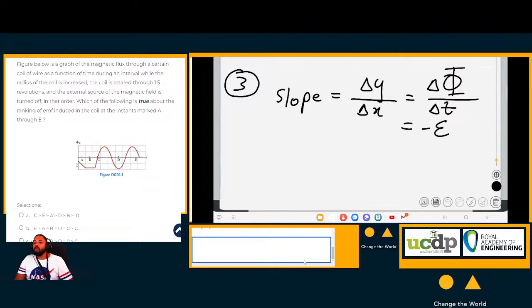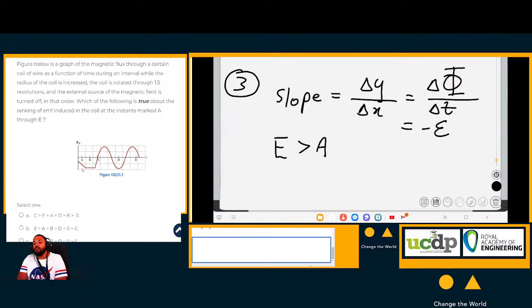Which one of those two slopes is higher, A or E? It is E. At point E, the slope is much higher than at point A. So E is bigger than A. Then we've gotten all the positive EMFs.